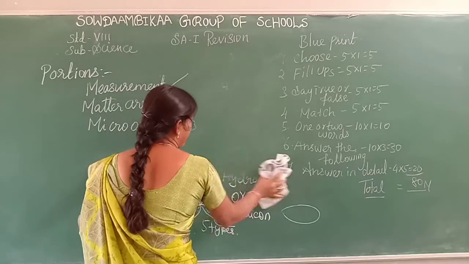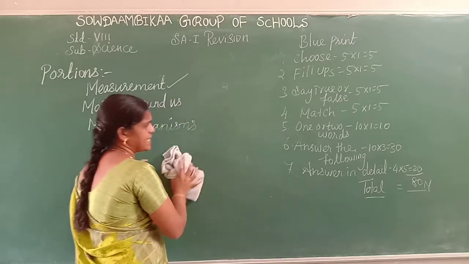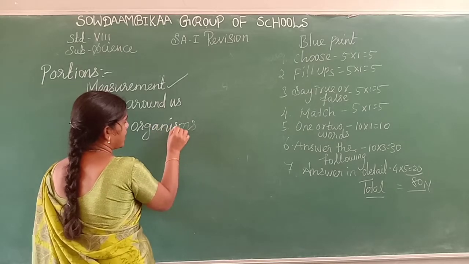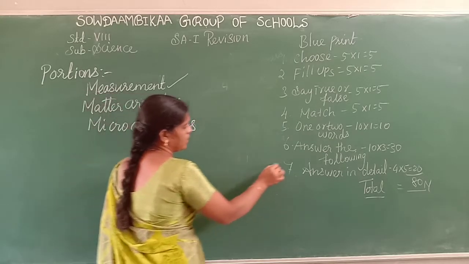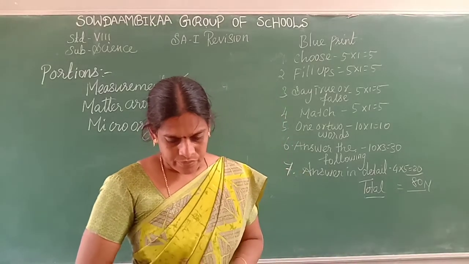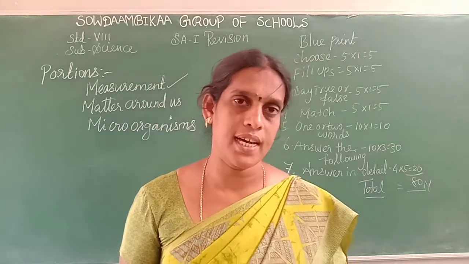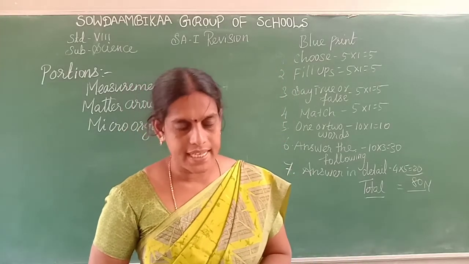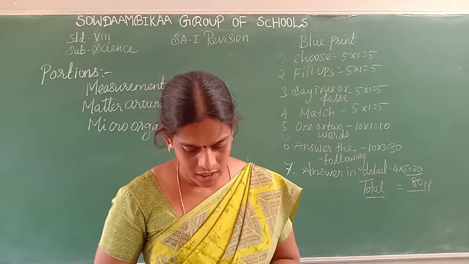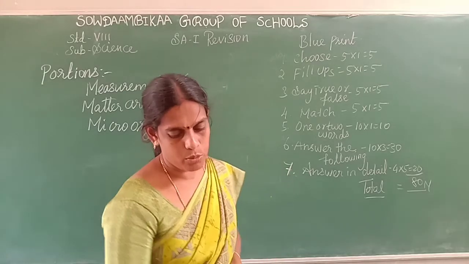Next one is algae. What does algae mean? What is the color of algae? It is green in color. They prepare their own food. The study of algae is called phycology. Algae are moist in habitat. It is called the grass of water. They have the pigment chlorophyll. Cell structure: we see Chlamydomonas in the early class.